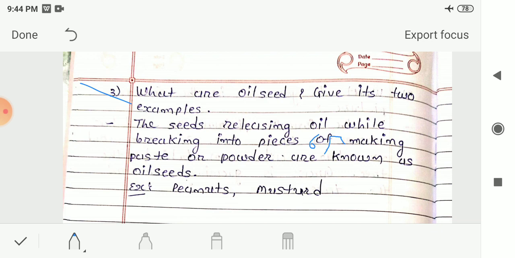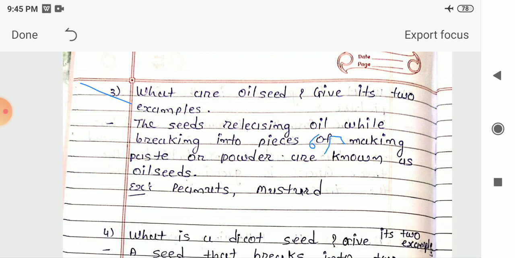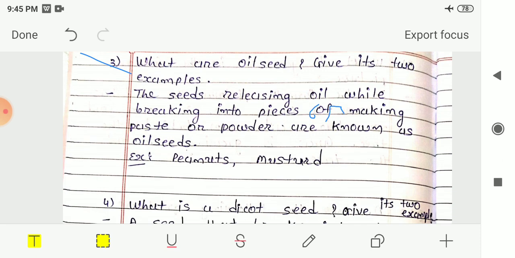When you try to break these kinds of seeds, or rub them on paper, you will find oily marks on the paper. So these seeds are known as oil seeds, and we get oil from them. The examples of oil seeds given to you are peanuts and mustard.